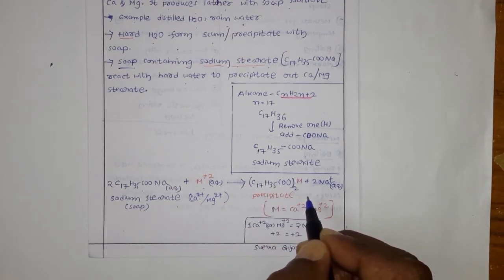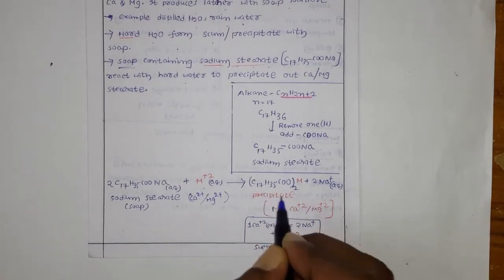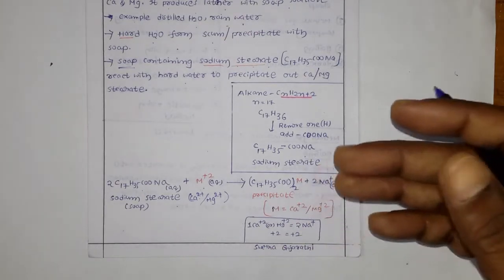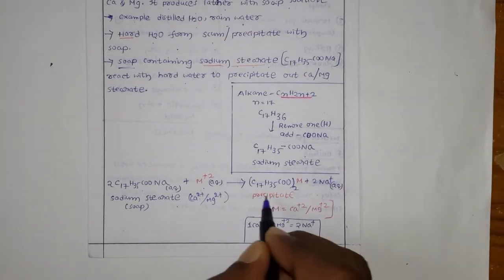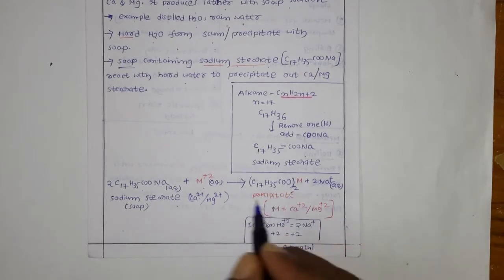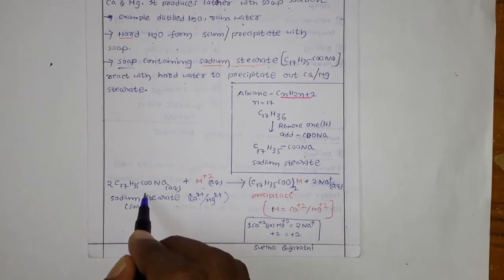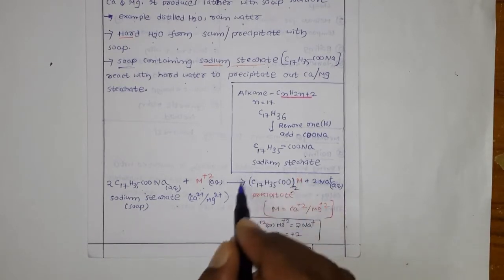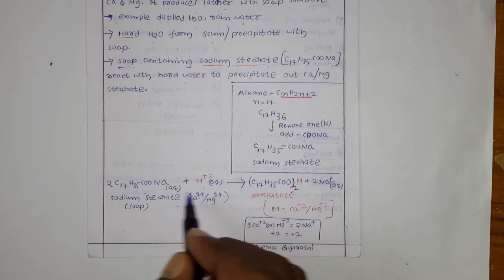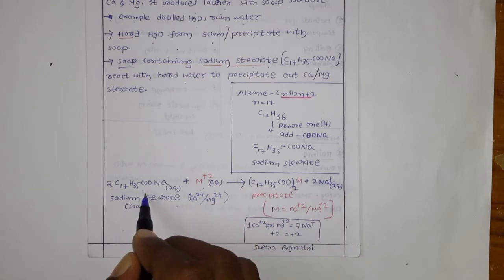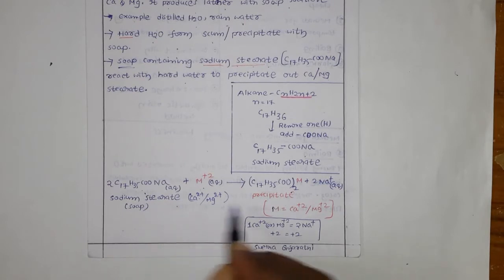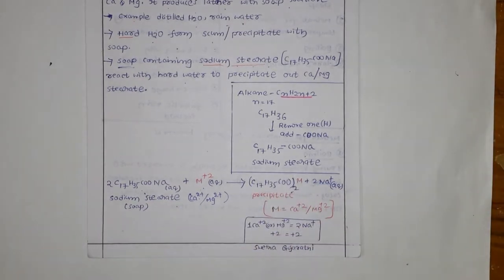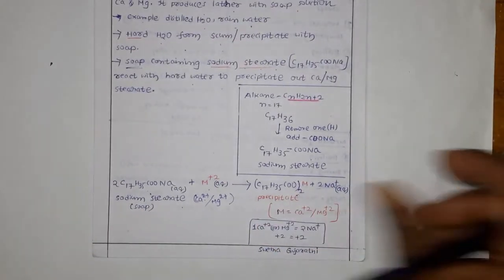Now this soap is not that good at giving lather. It is a precipitate, but it is not as effective as the sodium soap. That is the reason why, when hard water is used with soap, this kind of precipitate forms, so that it cannot give any lather or foam to the water.